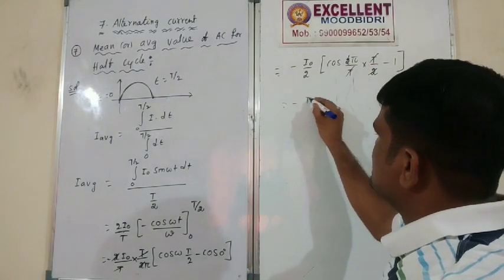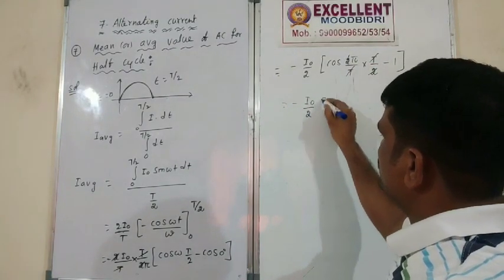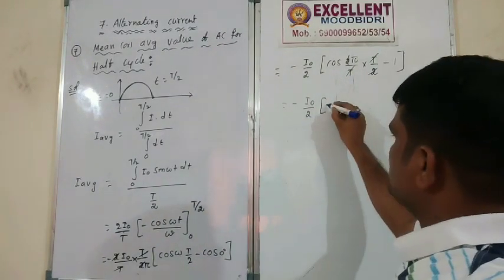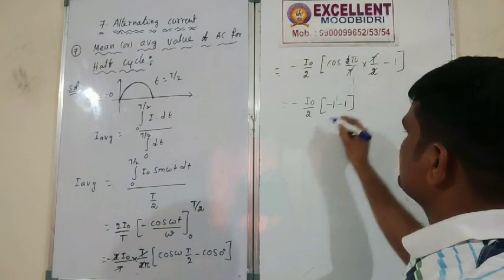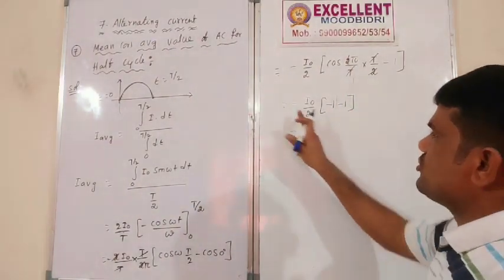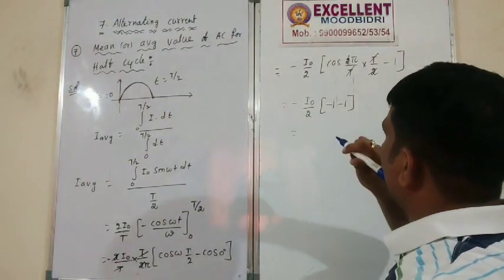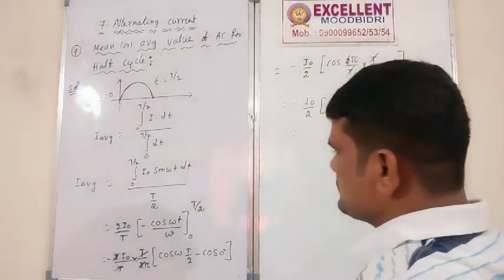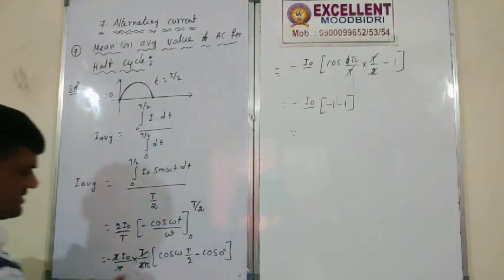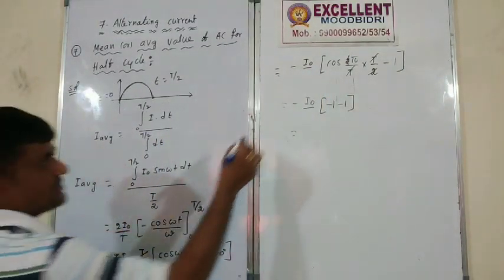So minus I naught by 2 pi, times cos pi, meaning cos 180. Cos 180 is equal to how much? Minus 1. So minus 2, and the minus signs get cancelled. Therefore, what will come there? Pi I missed out, right? Pi I want to write here. Sorry, extremely sorry. The 2 gets cancelled. Pi, right? Okay, pi.